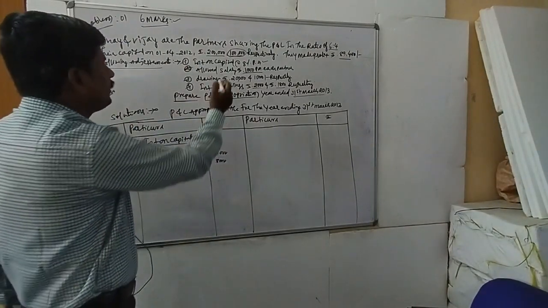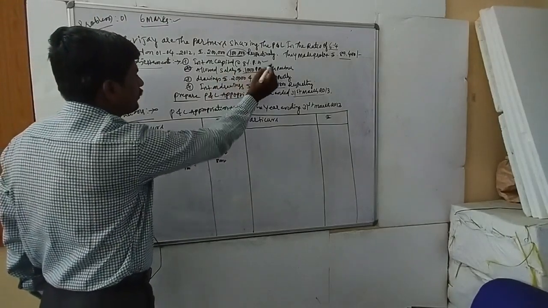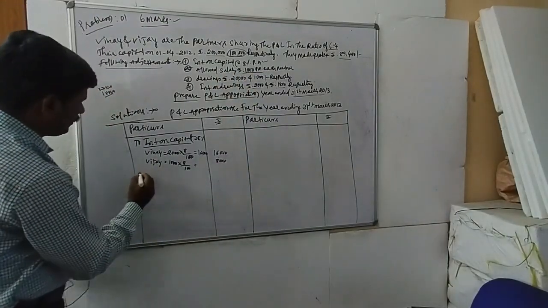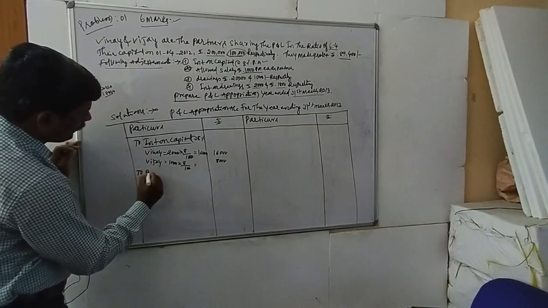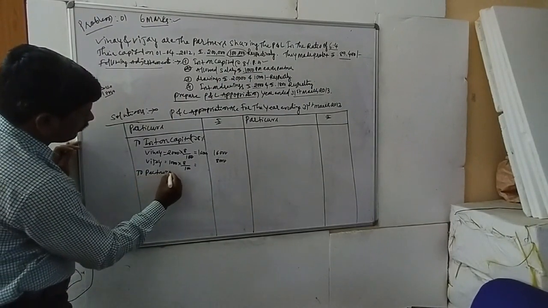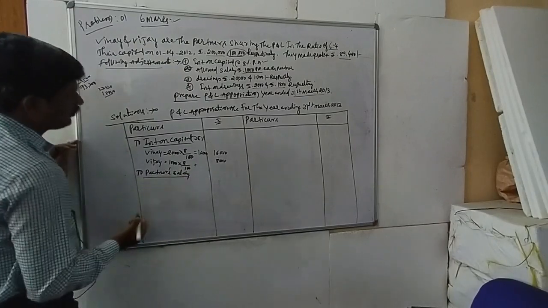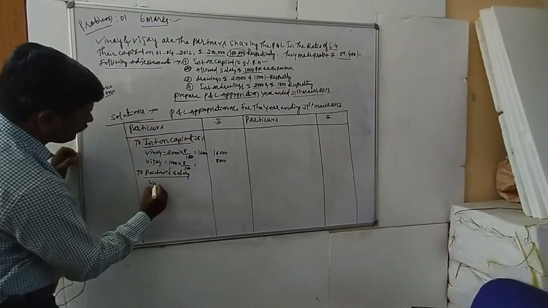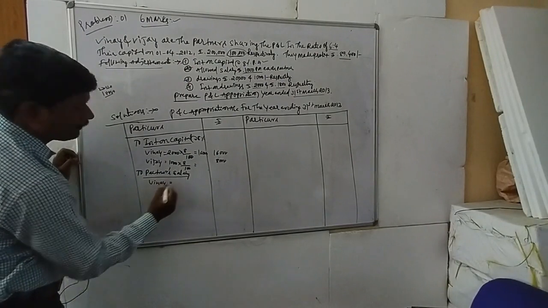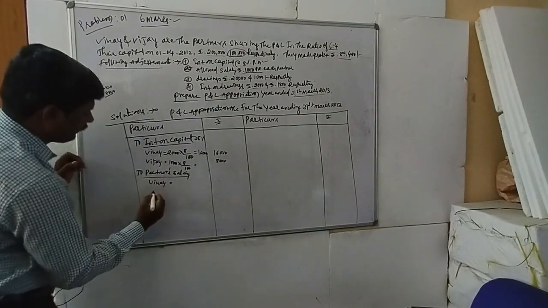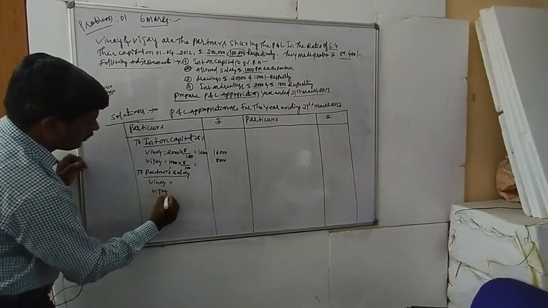Second adjustment: allowed salary of 1,000 per month for each partner. So take the salary for 2 partners. The first partner is Vinay, the second partner is Vijay.